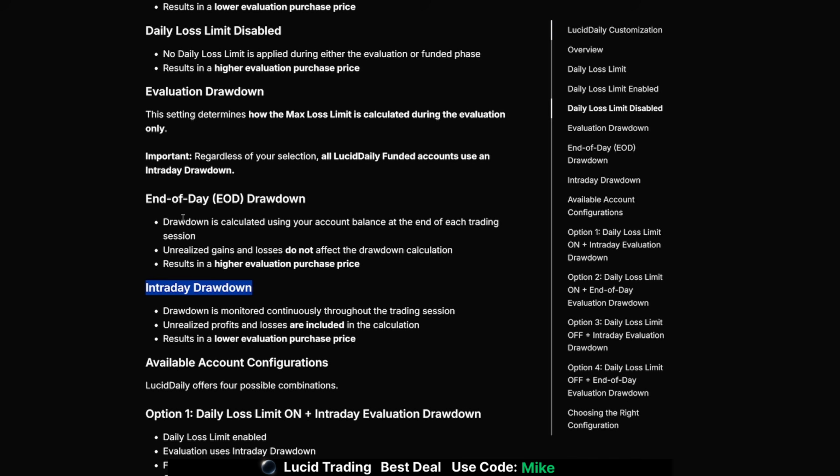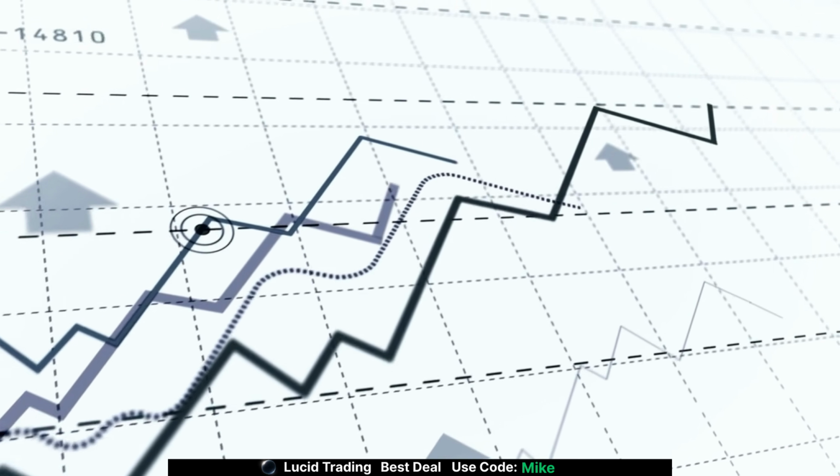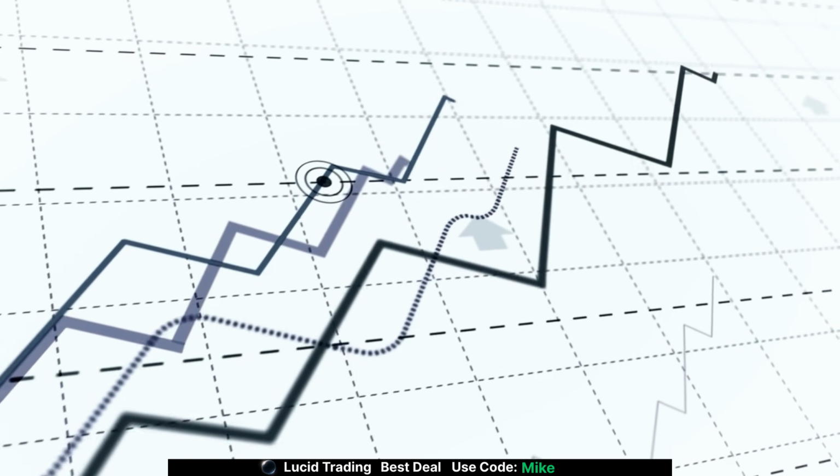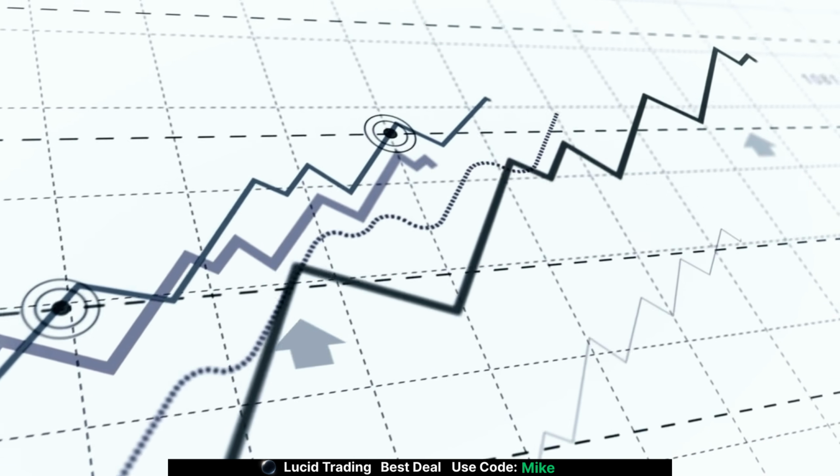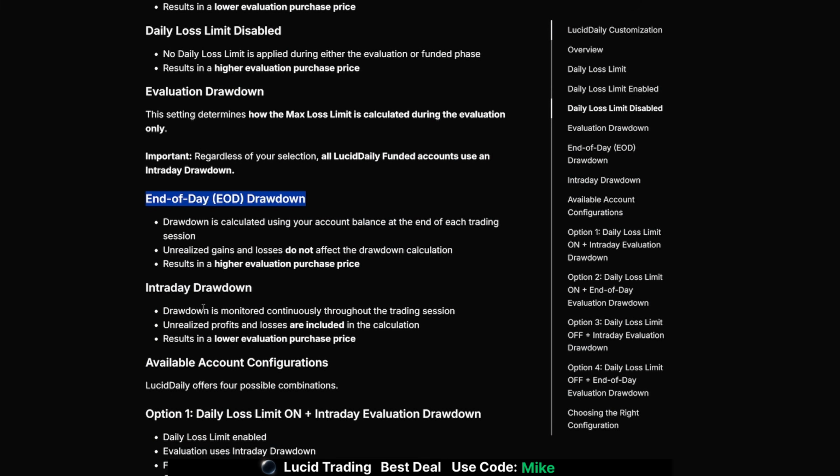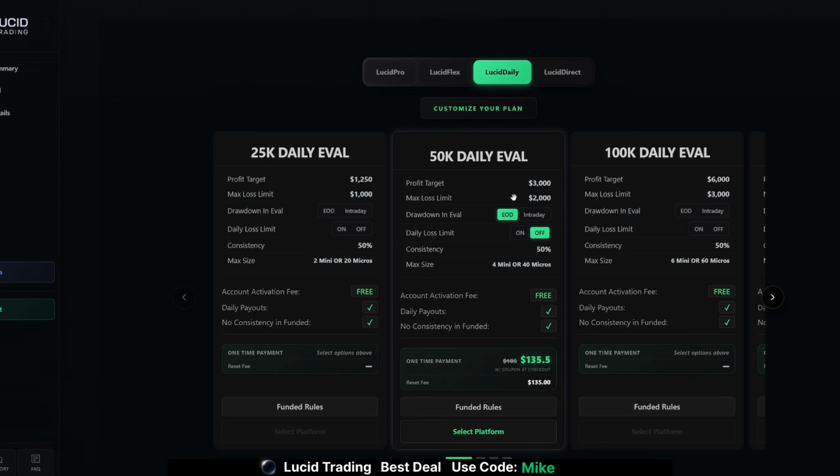Now, the difference, in case you guys are new to trading with props, end of the day drawdown means that every day after 5 o'clock, if you made money in the account, then the drawdown will essentially move up. With an intraday trailing drawdown, as you're in a trade, every time your account makes a new equity high, even if you have not closed out the trade, the drawdown will continue to move up. And if we look, regardless if we pick EOD or intraday trailing drawdown, the maximum loss limit we're going to get is going to be $2,000.